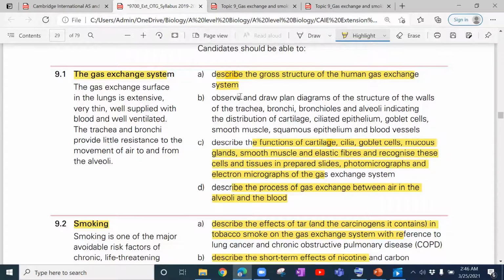Definitely you'll be doing this observation part in the AS practicals, right? But I'll attach a few videos related to the plan diagrams here. Then you're going to describe the functions of cartilage, cilia, goblet cells, mucous glands, the smooth muscle and the elastic fibers, and recognize these cells and tissues in prepared slides. We are not using the slides, but definitely we'll be talking about the functions of all these. And then describe the process of gas exchange between air in the alveoli and the blood.